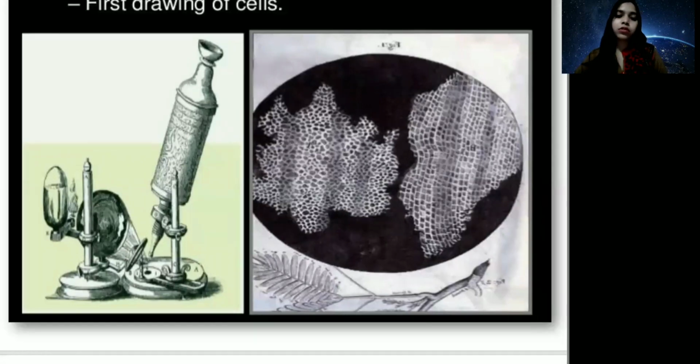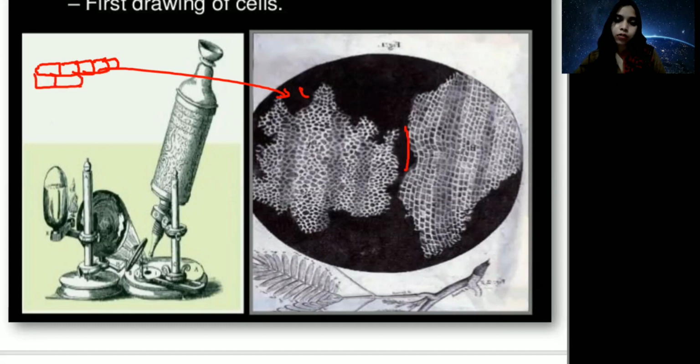He saw a box-like structure in the microscope, and it looked like the rooms of a honeycomb. You see in this picture, this is the honeycomb, and the cork cell is also similar to the room of a honeycomb. That's why he gave the name cell, which means room of honeycomb.